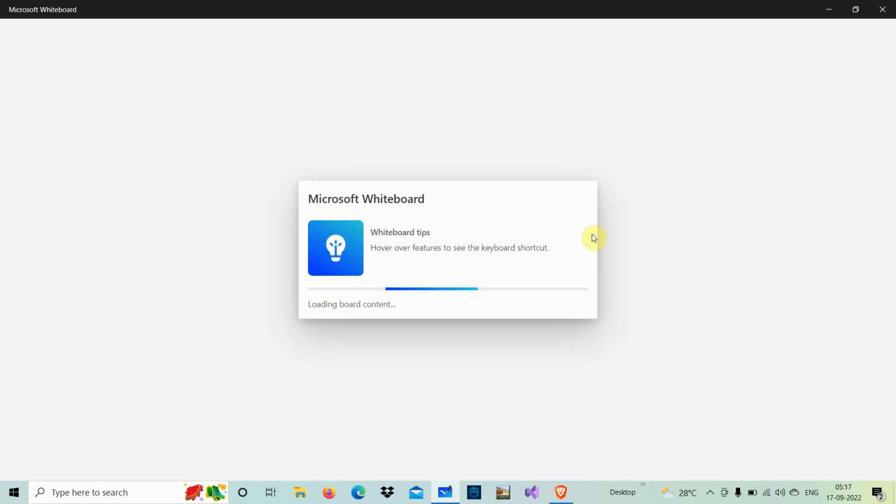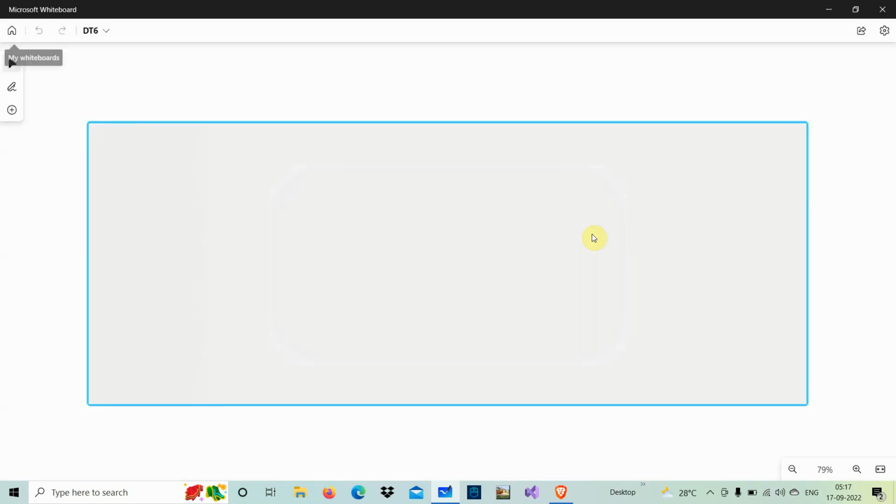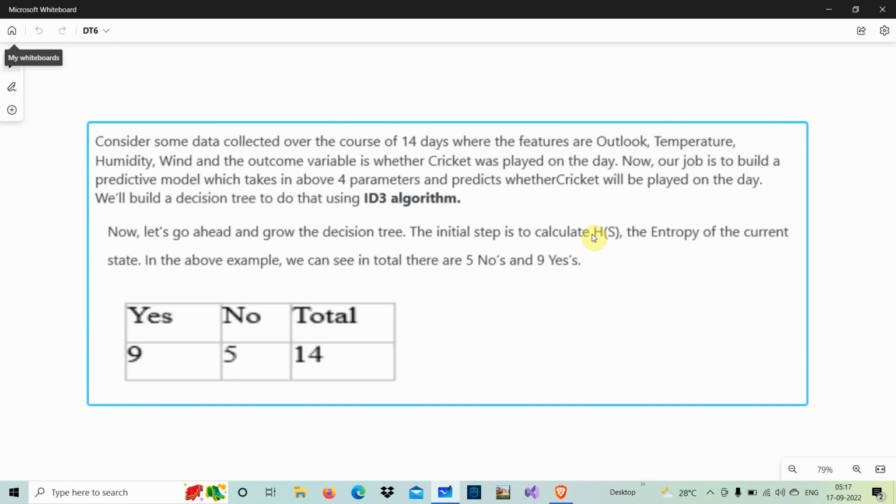Okay, so this is the principle on which our decision tree works. Now let us take one more example. We are going to predict whether a cricket match is going to be conducted on a particular day. For that, we take the data for the last 2 weeks, 14 days, with attributes like the outlook, the temperature, the humidity, and wind. The outcome variable is whether cricket will be played on that particular day. Using this data we have to make a model and predict whether cricket can be played or not on a particular day.